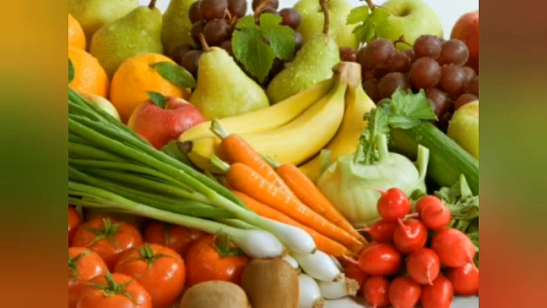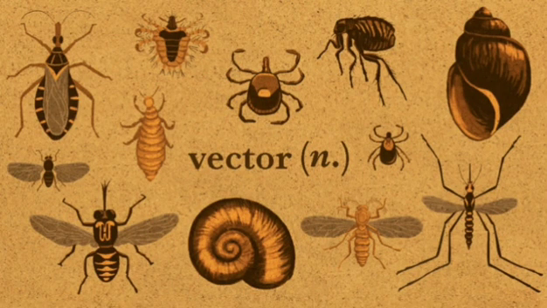Next one, through insects and animals. There are some insects and animals which act as carriers of disease causing microbes. Actually, they will not spread the disease themselves. They will take the pathogens which cause diseases and inject them inside our body, or leave the pathogens in our place.